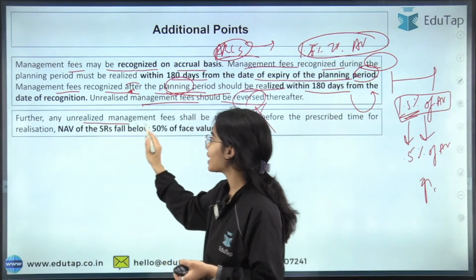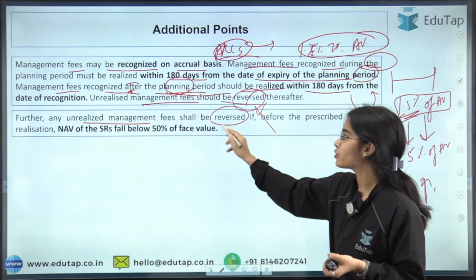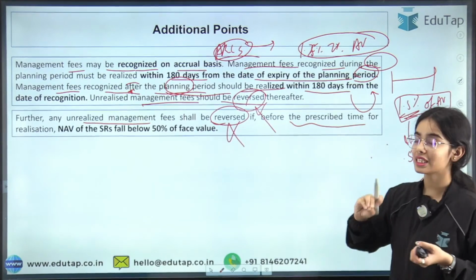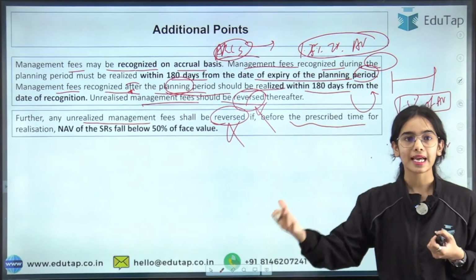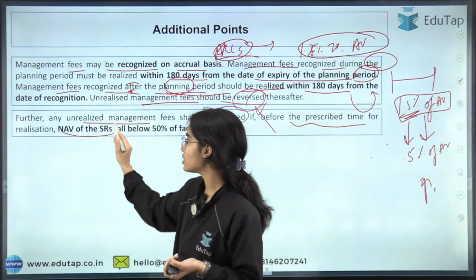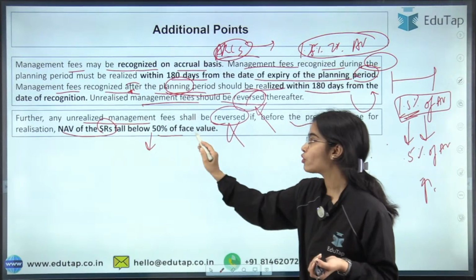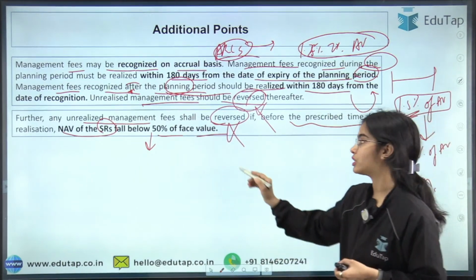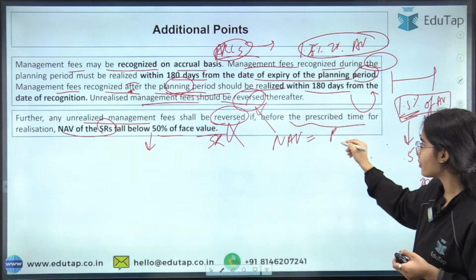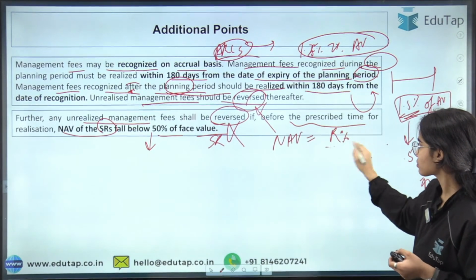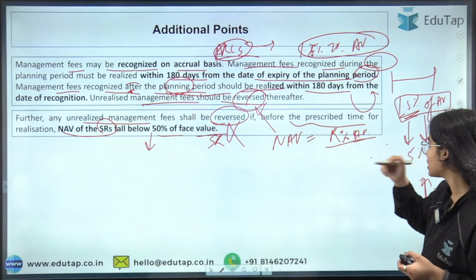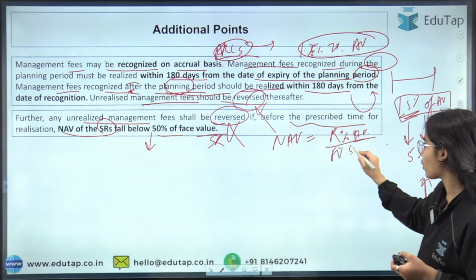Further, any unrealized management fees shall be reversed, shall not be taken if, before the realization of the financial asset, the NAV has decreased. The NAV of the security receipts has fallen below 50% of the face value of the security receipts. So NAV is decided on the basis of the recovery percentage, that is 87%, let's say, divided by the face value of the security receipts.